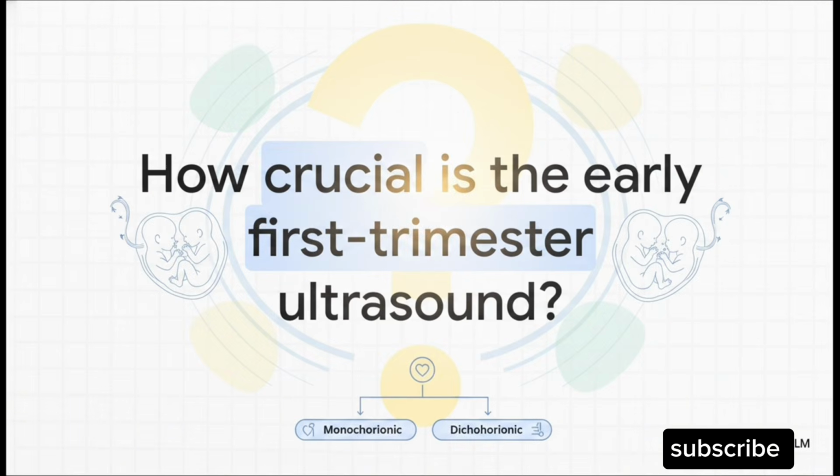We've covered a massive amount of high-yield ground today, from TTTS and TRAP to the strict 30-minute delivery rule. But I want to leave you with this final thought. Knowing how deeply chorionicity and amnionicity dictate literally everything, from life-threatening vascular complications all the way to the exact mode of delivery, how crucial is that early first trimester ultrasound? Right? It's not just some routine scan. It fundamentally changes the entire trajectory of how we manage these high-risk pregnancies. Keep that clinical perspective in mind.